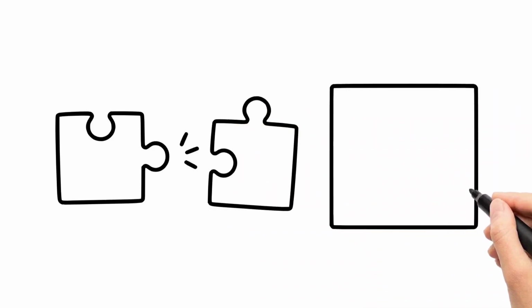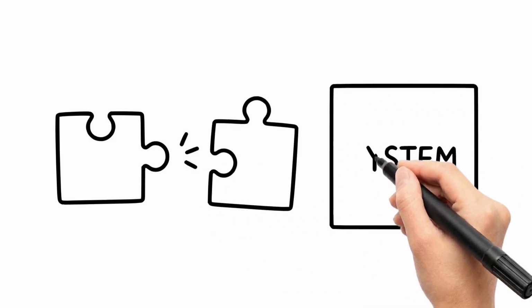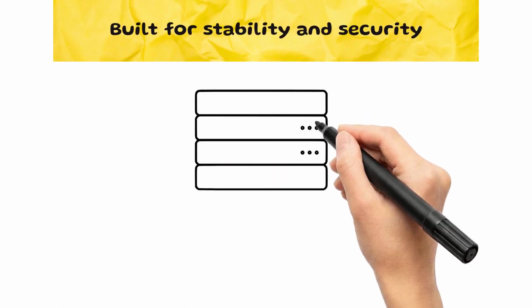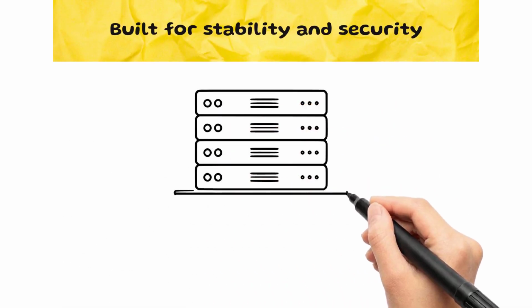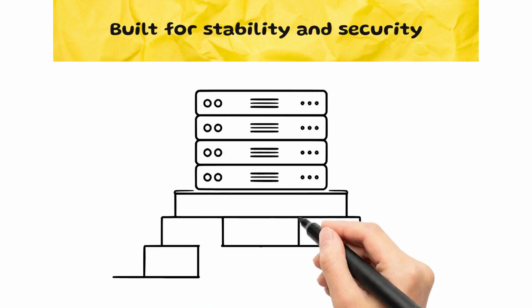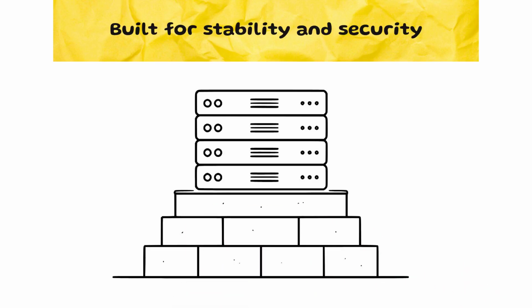At the same time, Microsoft was working on a more professional system, Windows 2000. This version was built for business reliability. It was stable, secure, and used in servers and offices. It laid the foundation for the future of Windows architecture.